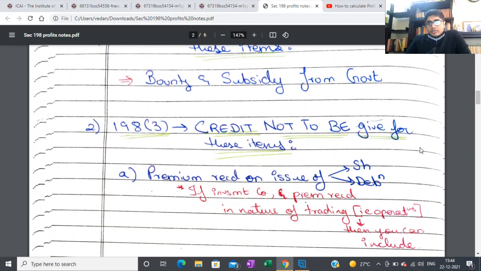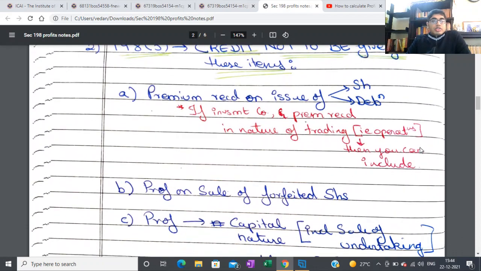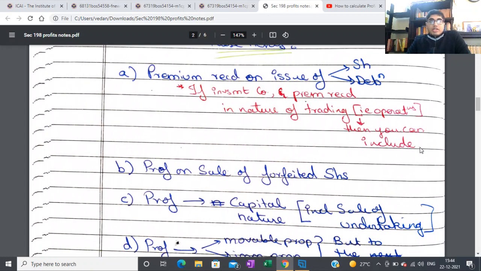So next, in section 198 subsection 3, credit not to be given for certain items. Let's see these items one by one. One is premium received on the issue of shares and debentures. Obviously, from normal accounting standards in India's point of view also, you'll be taking it to your securities premium reserve, which in your IGAAP financial statements will go to your reserves and surplus, and in your Ind AS financial statements it will go to your other equity. So it's pretty logical.